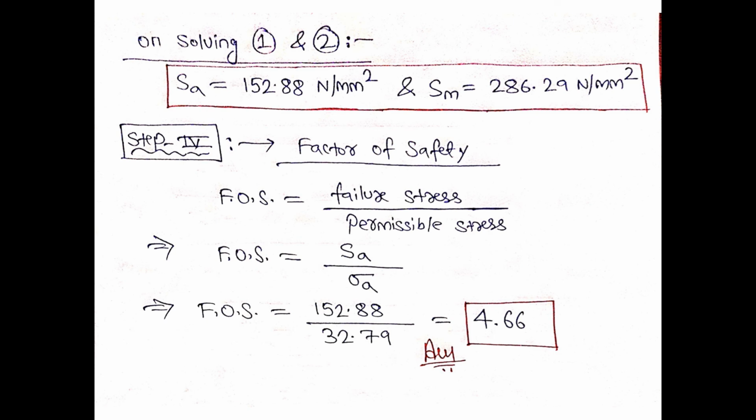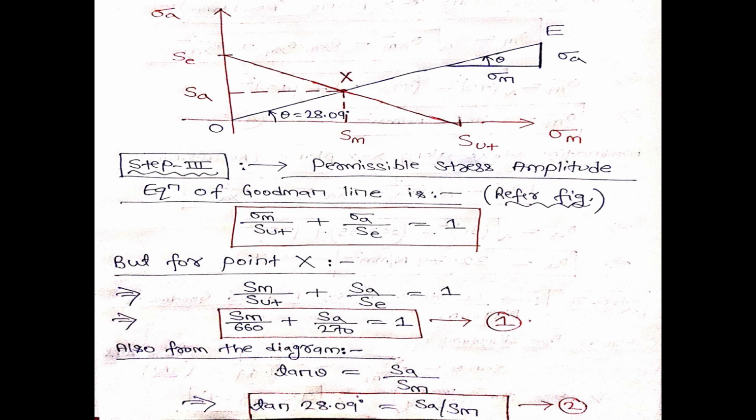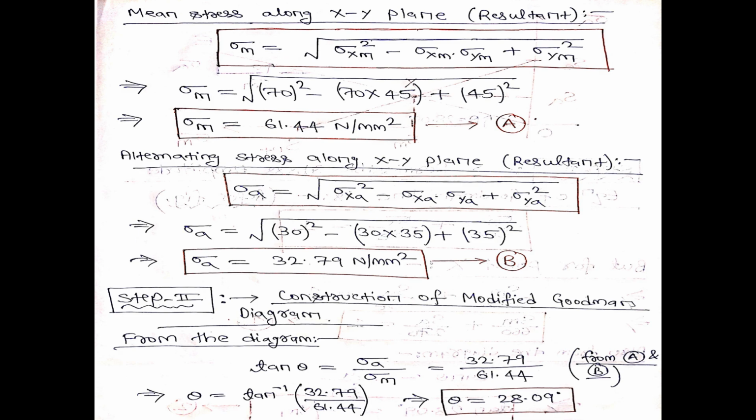So factor of safety is equal to Sa, where Sa is the failure stress, and corresponding to failure stress Sa, what is my permissible stress? The permissible stress is nothing but sigma a, which I have already calculated, that is 32.79 Newton per mm square.